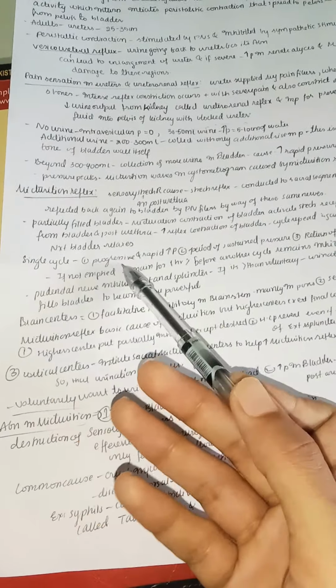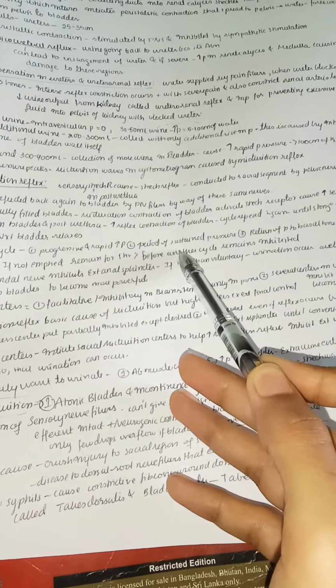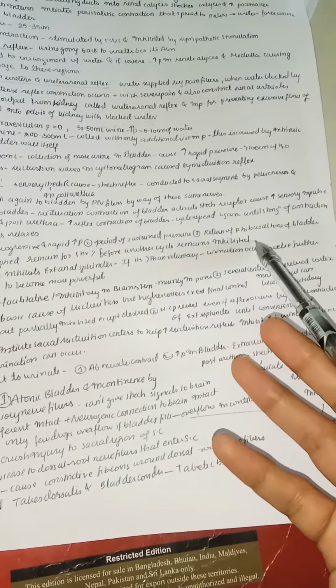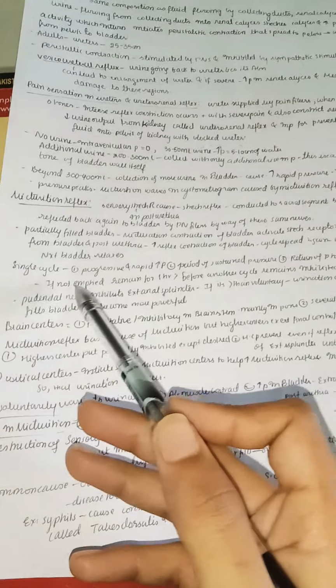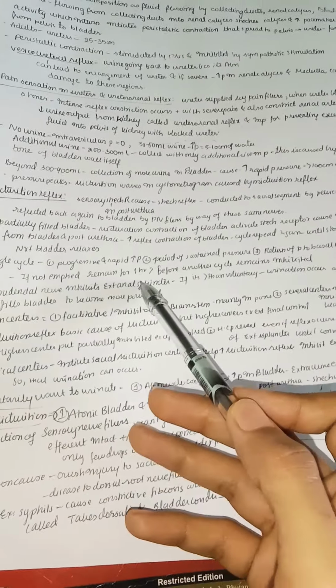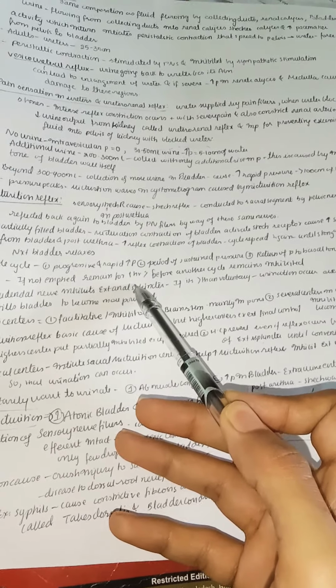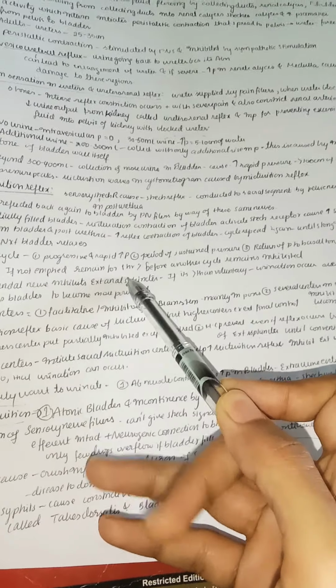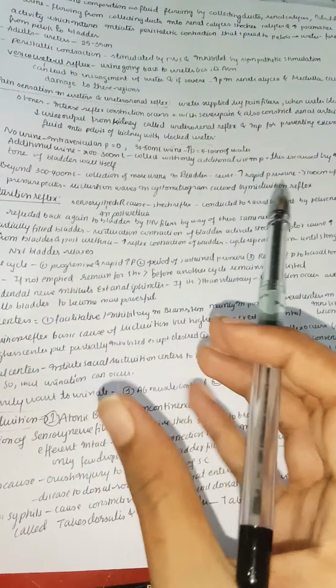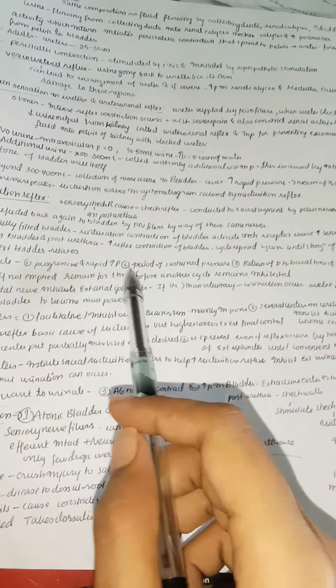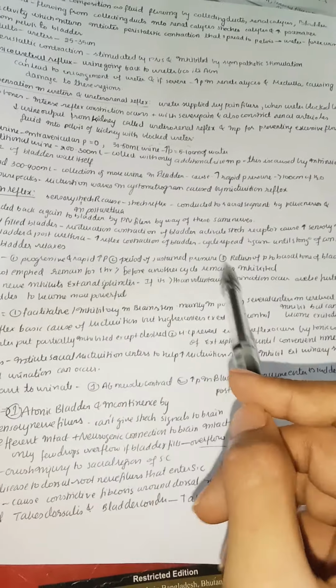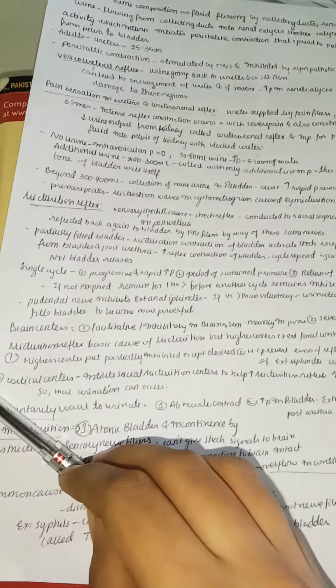A single cycle will have a progressive and rapid increase in pressure, a period of sustained pressure, and also a return of pressure back to normal. If the bladder is not emptied, the reflex remains inhibited for about 1 hour. So this micturition reflex may stop for about 1 hour, or remain inhibited before another cycle starts, and till that time it stays inhibited.